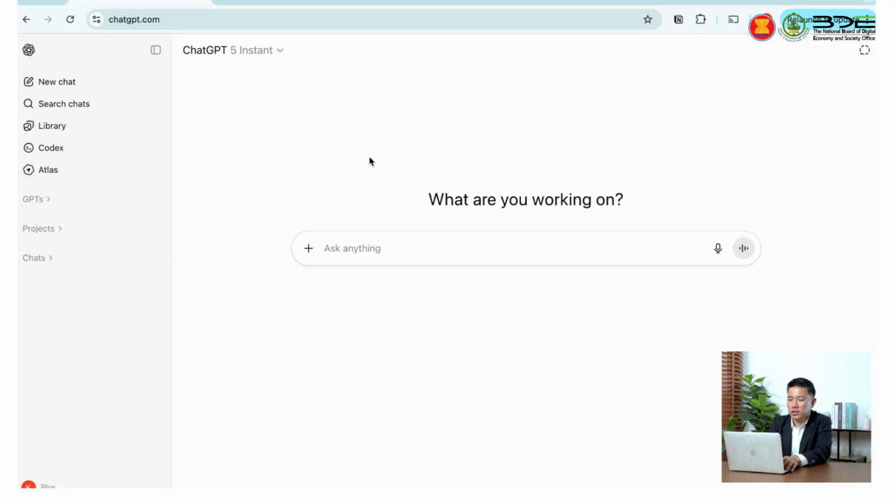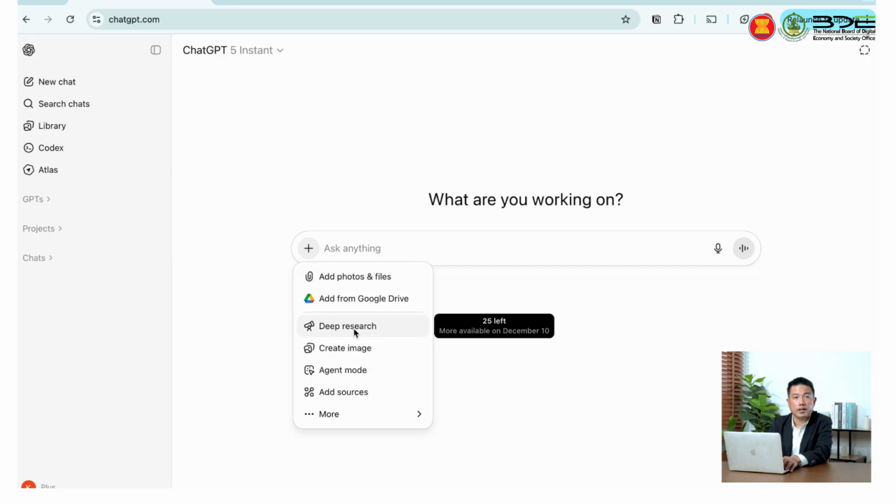If we look at ChatGPT here, we can pick the brain or the model from GPT-5 or the legacy one, 4.0. In the next versions, you're going to have 6, 7 that are better. In the prompt itself, you can prompt by voice, and also attach a file. If you click here, there are agents behind ChatGPT, for example deep research, create image, or agent mode to control the mouse, or add more sources. These are behind ChatGPT, and you can use them for specific tasks.